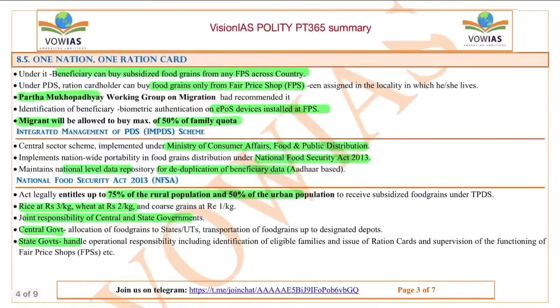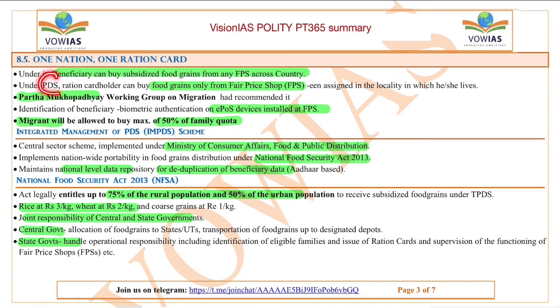Okay, now let's move on to the next information, the One Nation One Ration Card. Under this One Nation One Ration Card, a beneficiary can buy subsidized food grains from any fair price shop across the country, but there are certain limitations for that, which we will see.